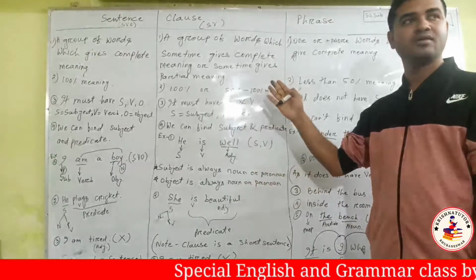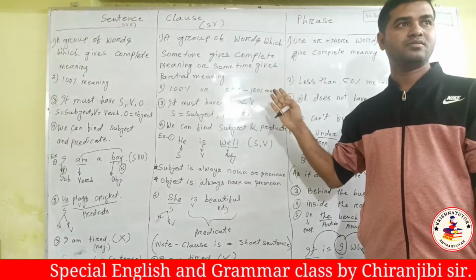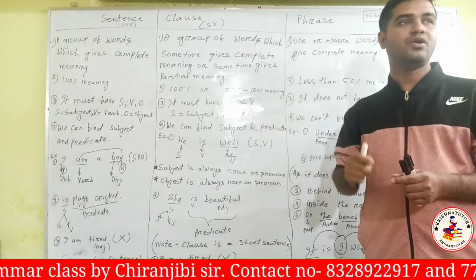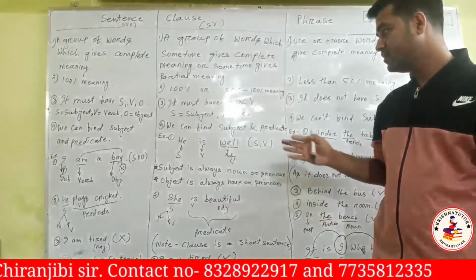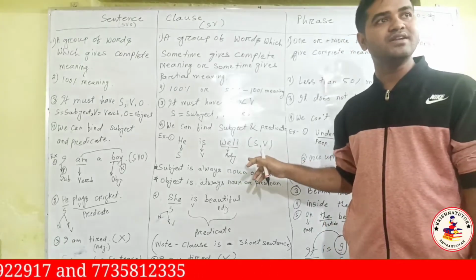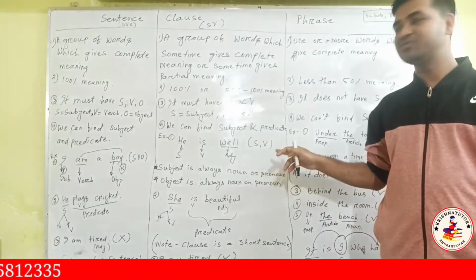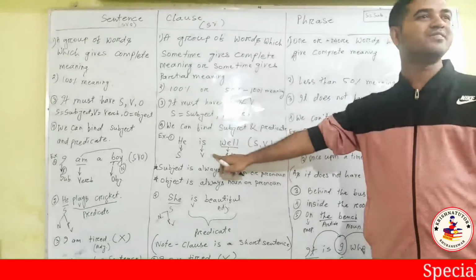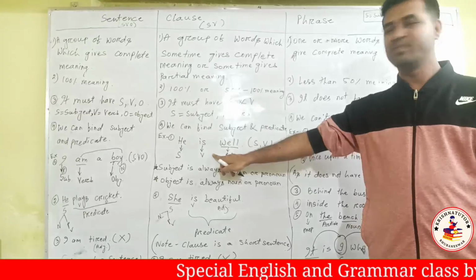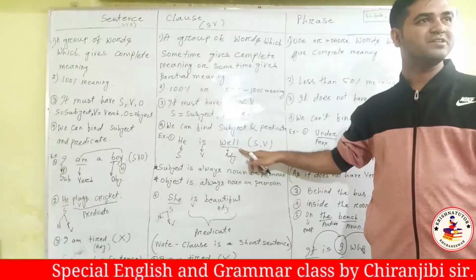It could be a clause. Sometimes it looks like a sentence but it is a clause. You can see here, he is well. It looks like a sentence. A lot of people say, sir, it's a sentence. No dude, it's not a sentence. It's a clause, because well is not an object.